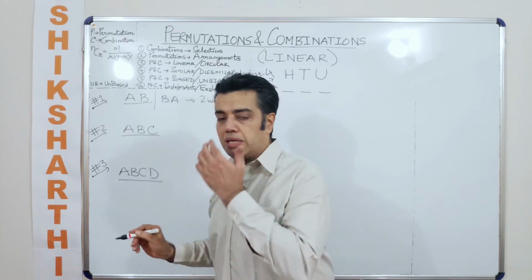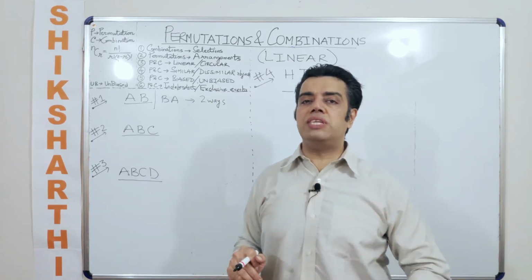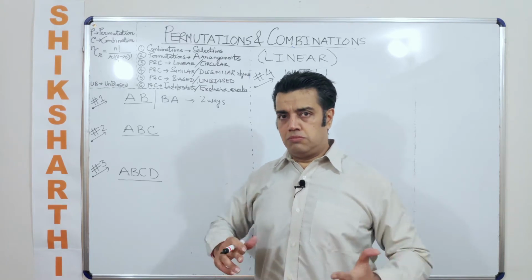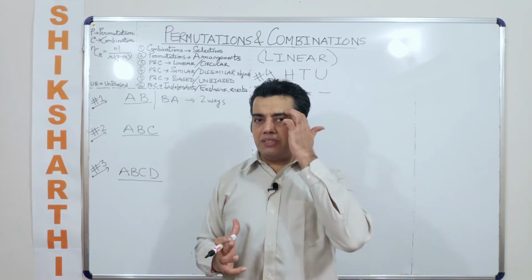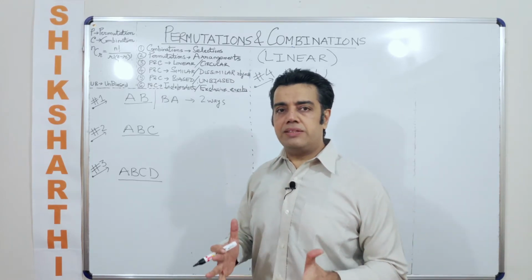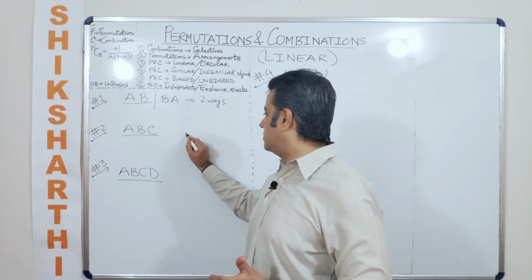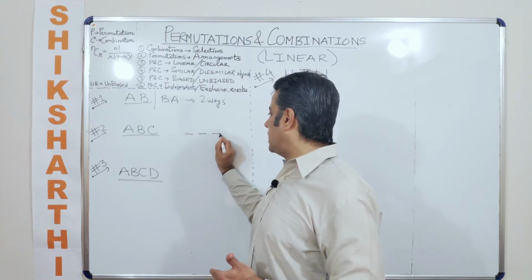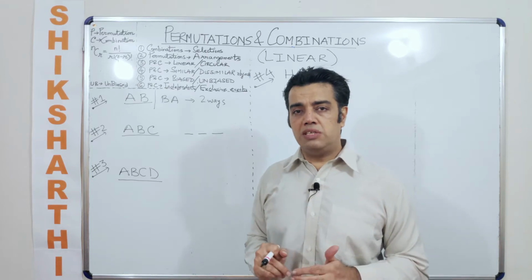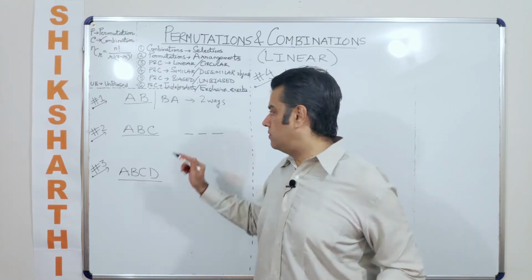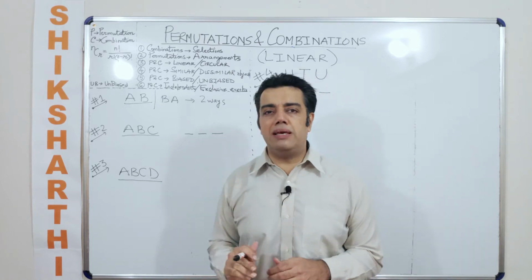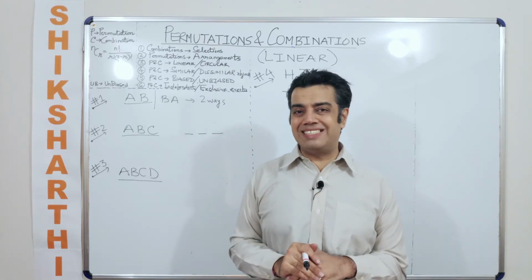Similarly, let us say there are three people. The same question can be given in a different question format. The concept remains the same, but the same question can be given in a different format. So if I say there are three seats available, and only one person is allowed to sit on each, only one person can occupy a single seat, and there are three people A, B, C, in how many ways can they sit down?